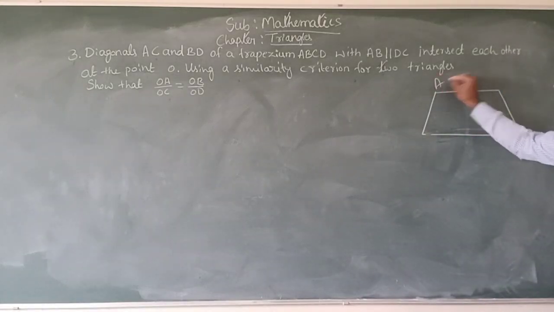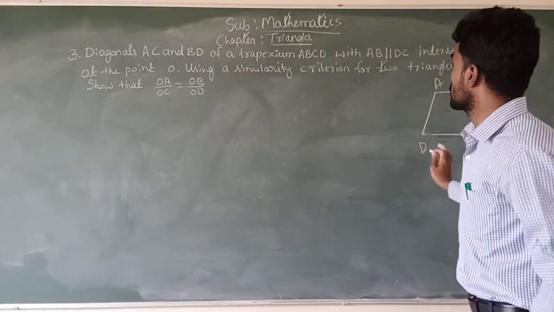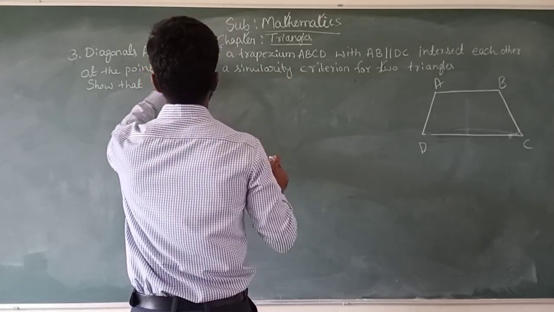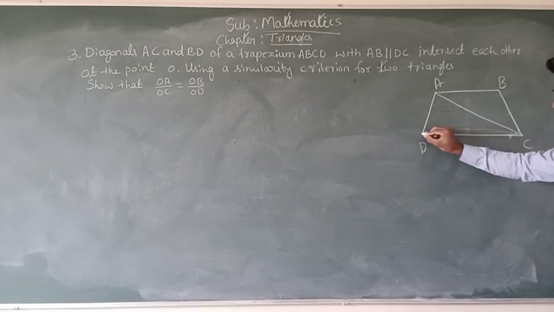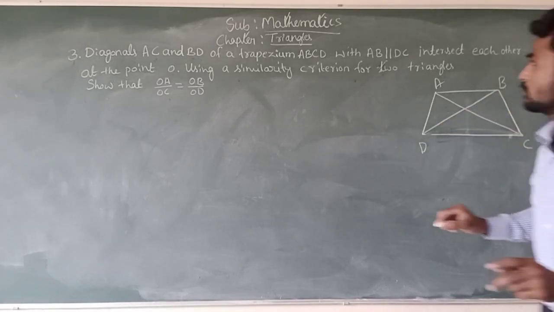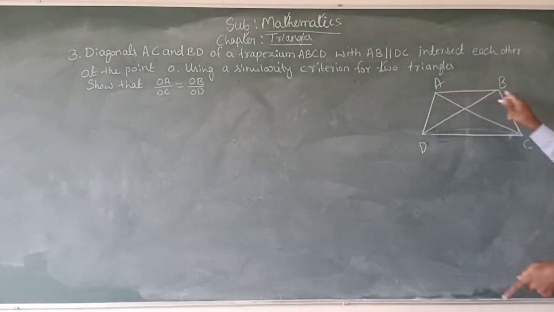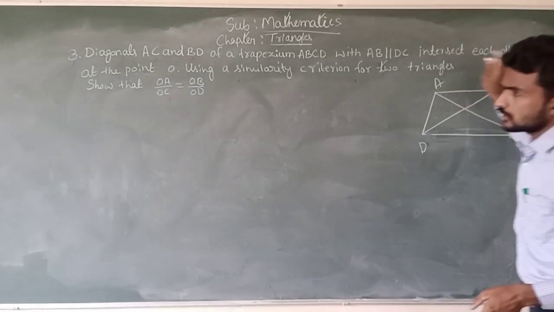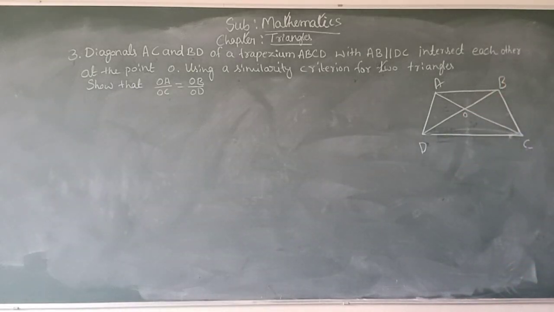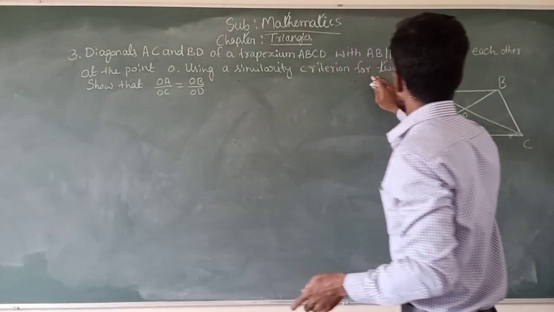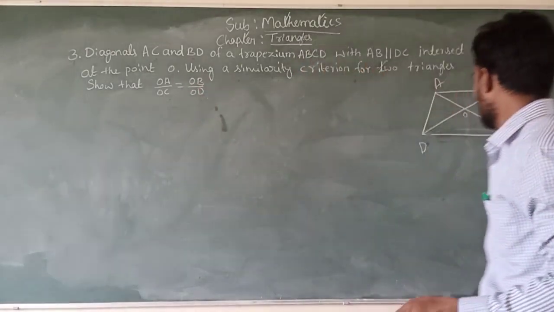Now ABCD is a trapezium. AC and BD are the diagonals of a trapezium with AB parallel to DC. This side parallel to this side, intersected each other at the point O. Both the diagonals intersected at O. Using similarity criteria of two triangles, show that OA divided by OC is equal to OB divided by OD.